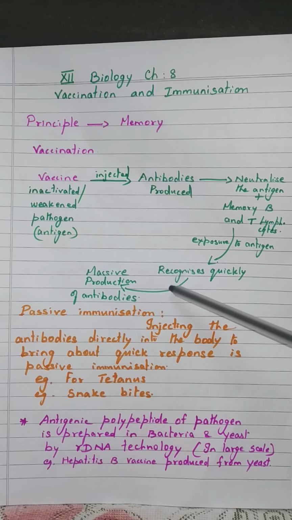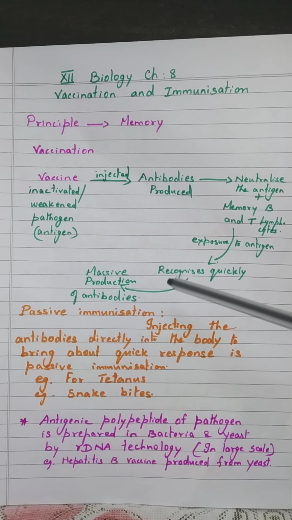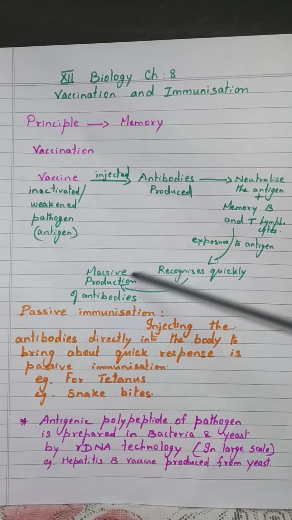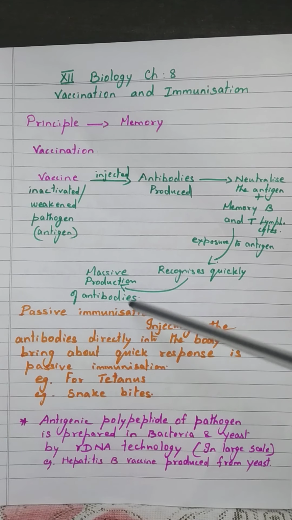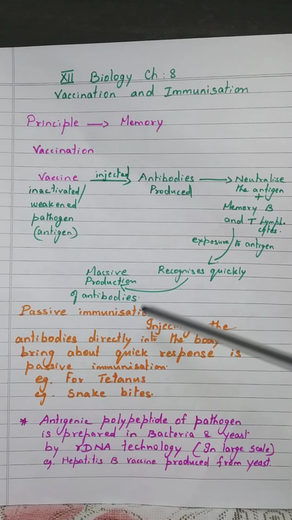And when our body is exposed to the same antigen a second time, what happens? Our body recognizes this antigen quickly and produces a larger number of antibodies. That is, massive production of antibodies happens. These antibodies fight against the antigen and will not allow the antigen to infect our body. This is the main principle in vaccination.